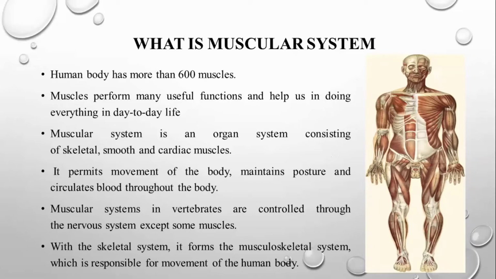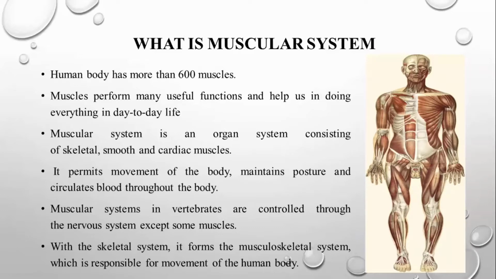Muscles perform many useful functions and help us in doing everything in our day-to-day work. The muscular system is an organ system consisting of skeletal, smooth, and cardiac muscle. These are very important muscles, specialized muscles, which play a major role in our day-to-day life.